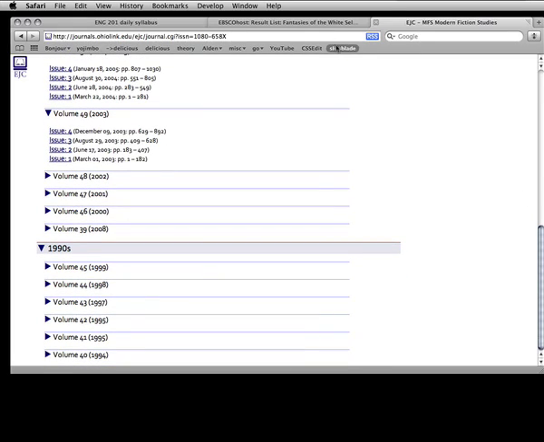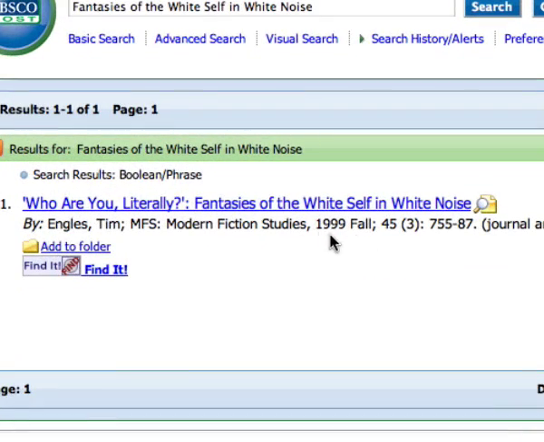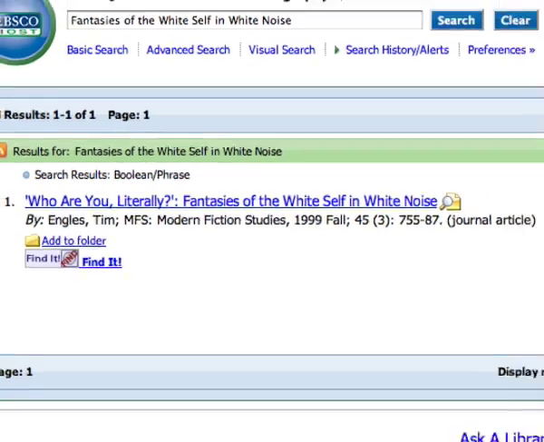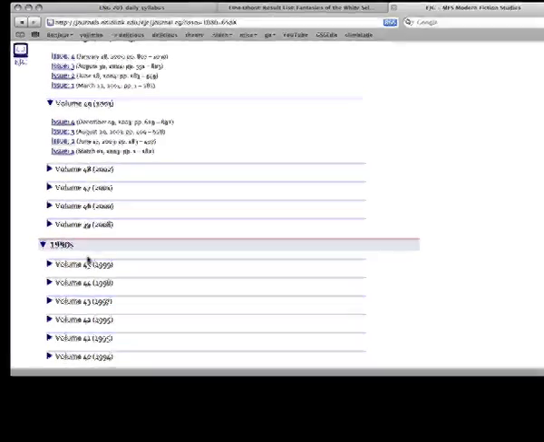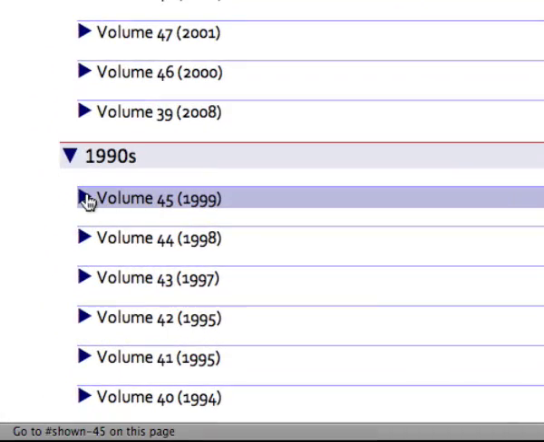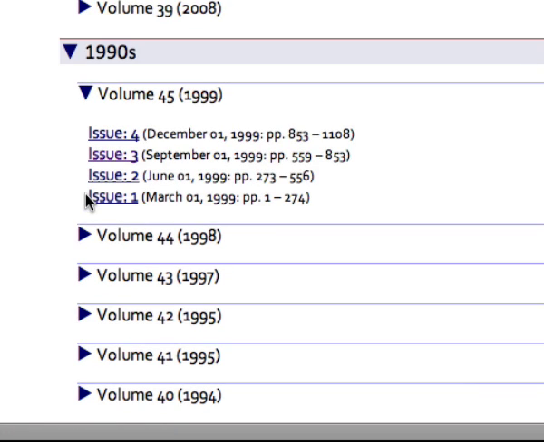Now, I'll go back to my other tab to remind myself that I'm looking for the fall 1999 issue, volume 45, and the article's author is Tim Ingalls. So I'll go back to this page, and I can see volume 45 right here. And I'll click on the disclosure triangle, revealing issues 4, 3, 2, and 1. And I believe that this was in issue 3.